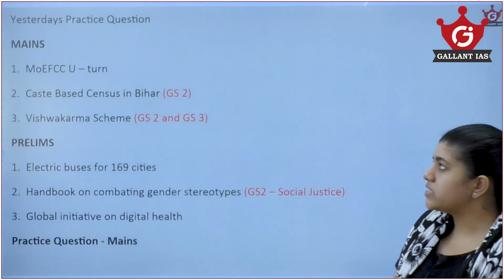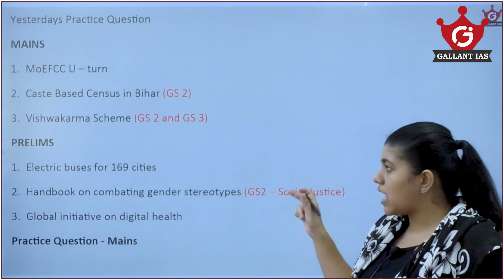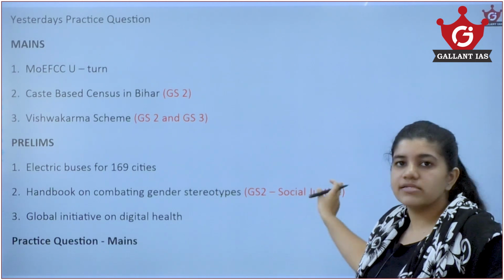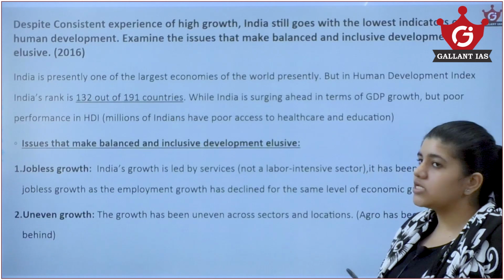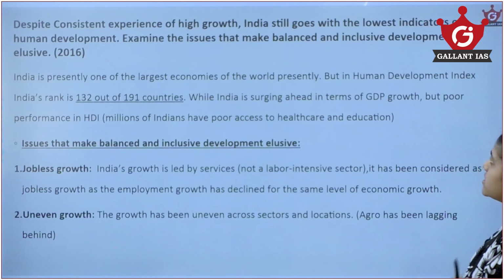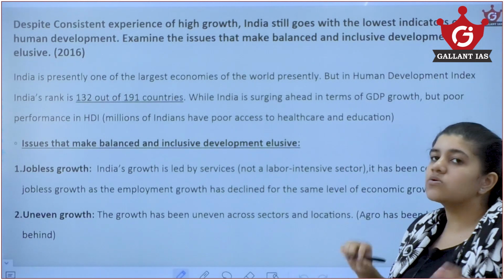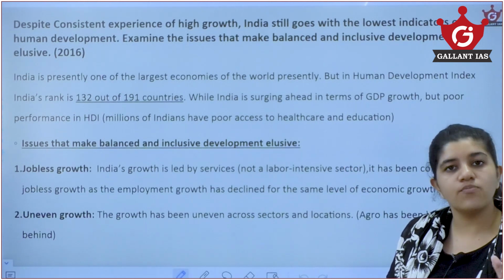So going on to today's topic, I'll be first dealing with yesterday's practice question. We have 3 on mains and then 3 on prelims and a practice question in mains. So moving on to yesterday's practice question: despite consistent experience of high growth, India still ranks lowest on indicators of human development. So this question specifically deals with the key term of human development.